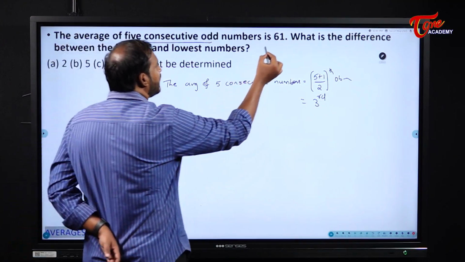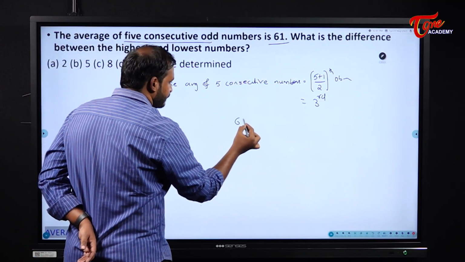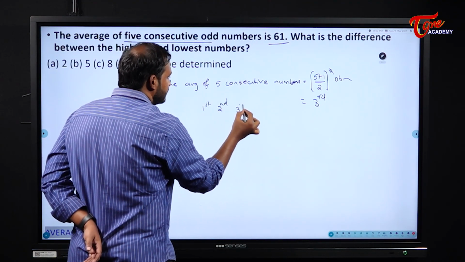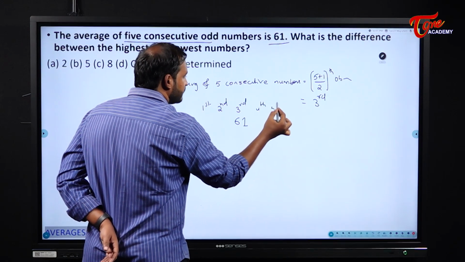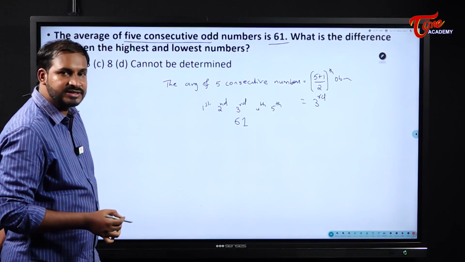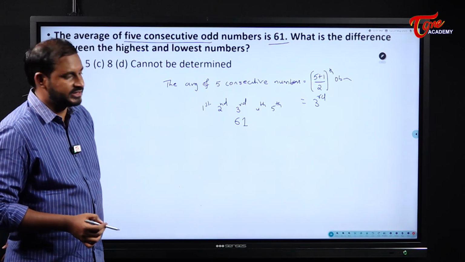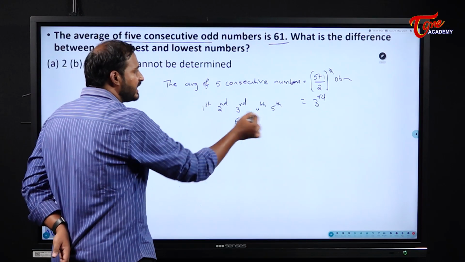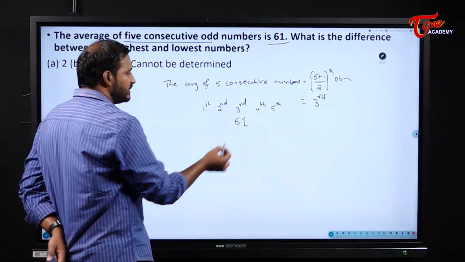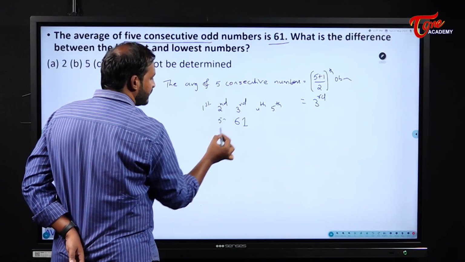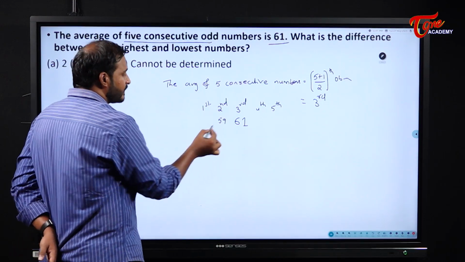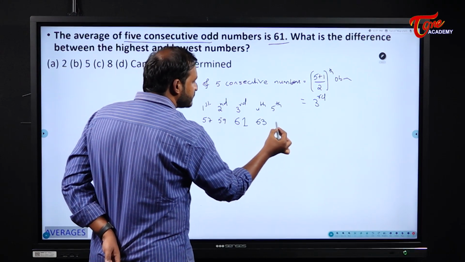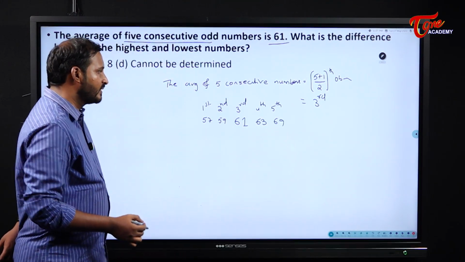What they are telling is that the third observation is 61. That means first, second, third, fourth and fifth, like this we have 5 observations. In that the third observation for us here is 61. If the third observation is 61, you can easily write the rest, right? Anyway, they are consecutive odd numbers. So 61 minus 2 becomes 59. 59 minus 2 becomes 57. Here it becomes 63 and then 65.